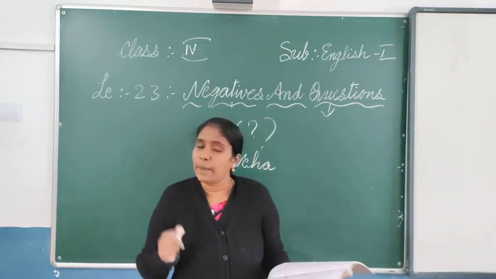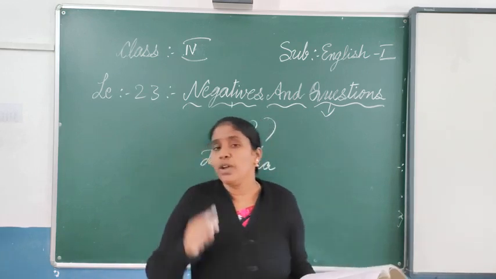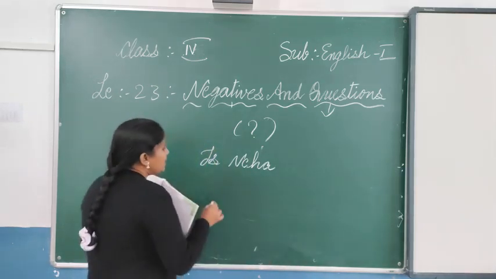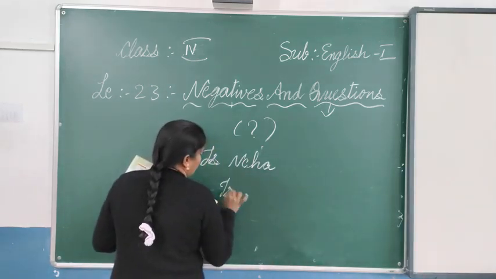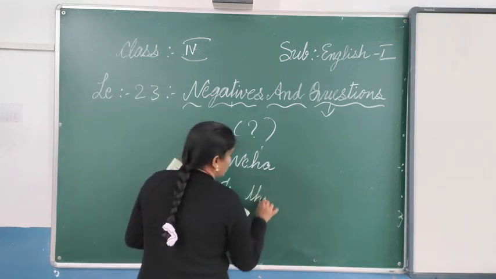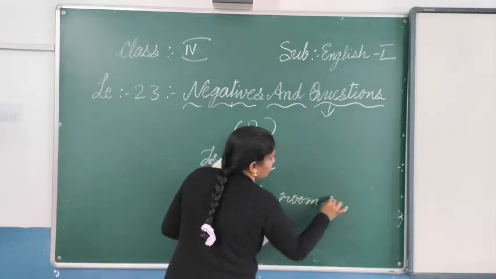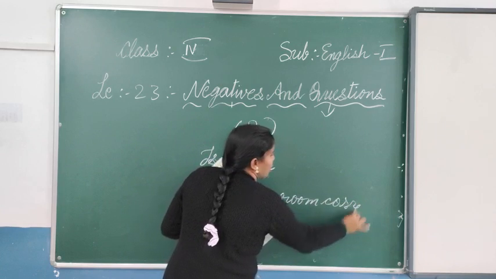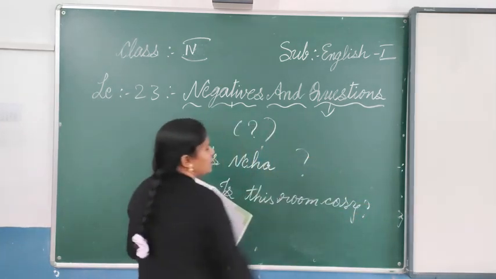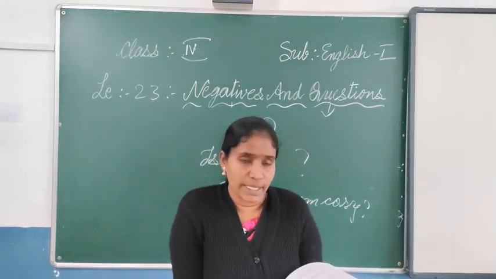Remember that the helping verb they have used in the sentence, with the same helping verb we will start the questioning. This room is cozy. So is they have used. So again you have to use it. Is this room cozy? Just like that you have to do it. Question mark is very important. Whatever you ask, at the end of the sentence a question mark should be there. This is exercise number 5.